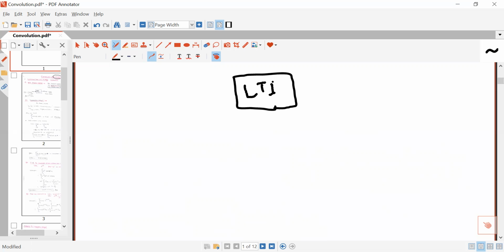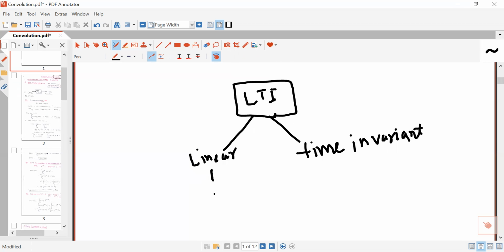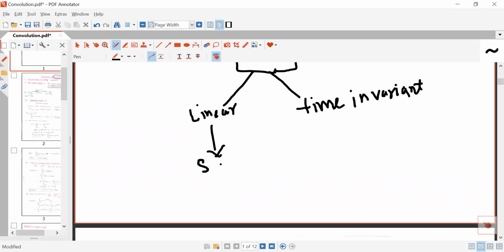It will be linear as well as time invariant. And if the system is linear, then it will follow the principle of superposition.